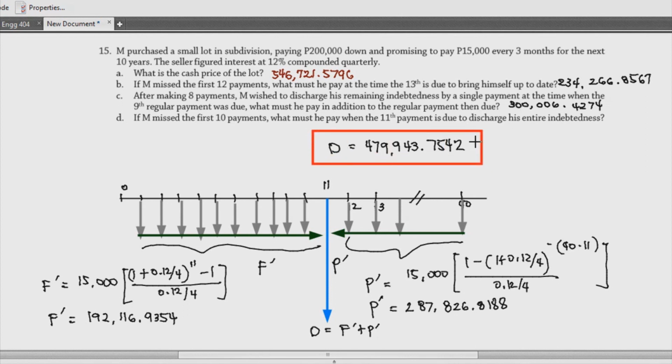So in short, yung kanyang babayaran kung na-miss niya yung first 10 payments would be 479,943. Okay, now there is another way that we can view this again. Meron na naman, no?